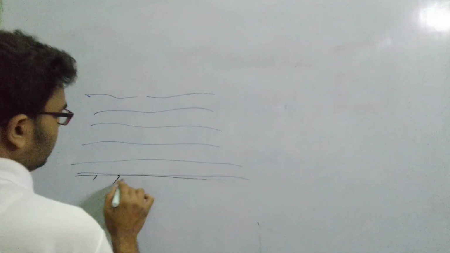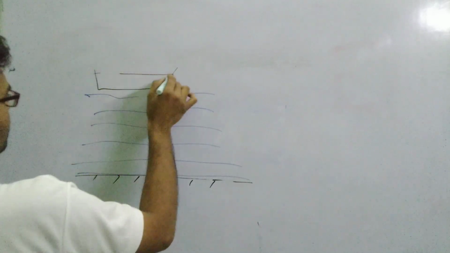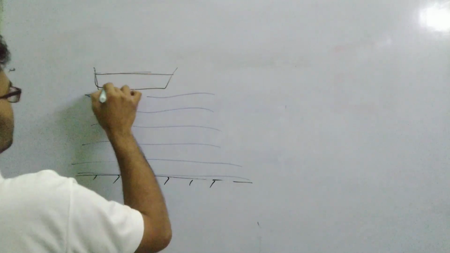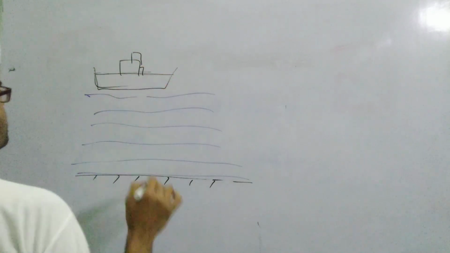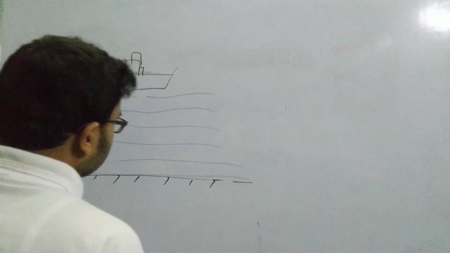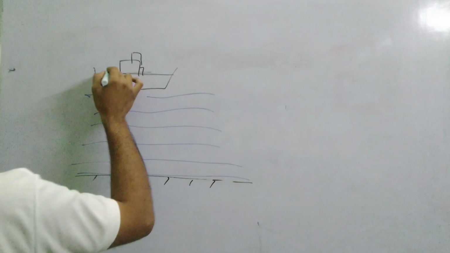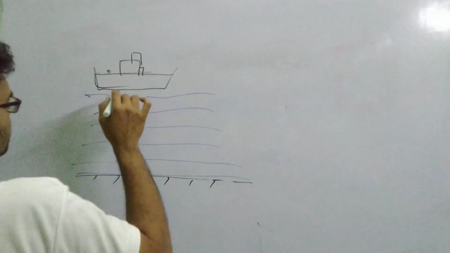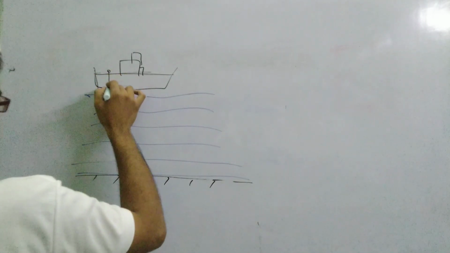Okay, this black line is the ocean bed. Now a ship is moving on the surface of the sea waters. The ship carries the machines required to generate those ultrasounds. The ship generates an ultrasound. When it is directed towards the depth of the sea, a stopwatch is set and started, and the sound goes like this.